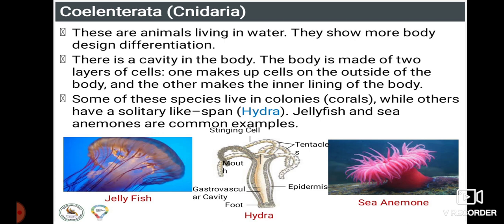The next phylum we have to move to is Coelenterata or Cnidaria. These are also animals living in water. They show more body design differentiation. There is a cavity in the body. The body is made up of two layers of cells. One makes up the cells on the outside of the body and the other makes the inner lining of the body. That is two layered, you can say. Some of these species live in colonies while others live a solitary life. Hydra, jellyfish and sea anemones are common examples.